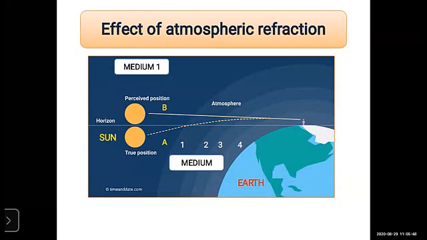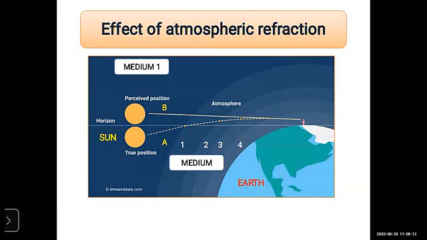The density of that atmospheric air increases, and that refracted ray always bends towards the normal. So again and again refraction occurs. So there is continuous refraction, and that refracted ray keeps bending towards the normal.